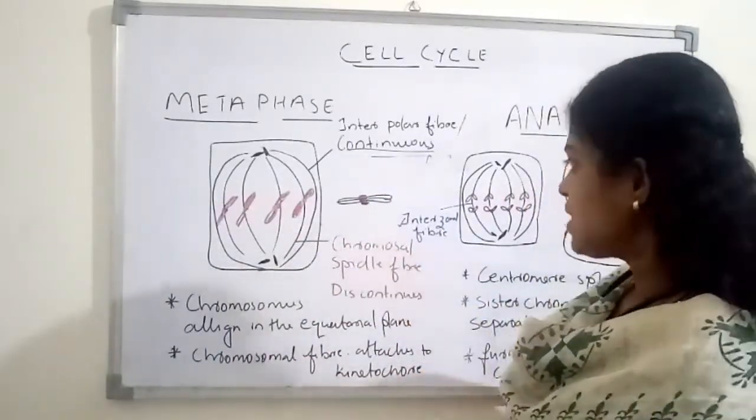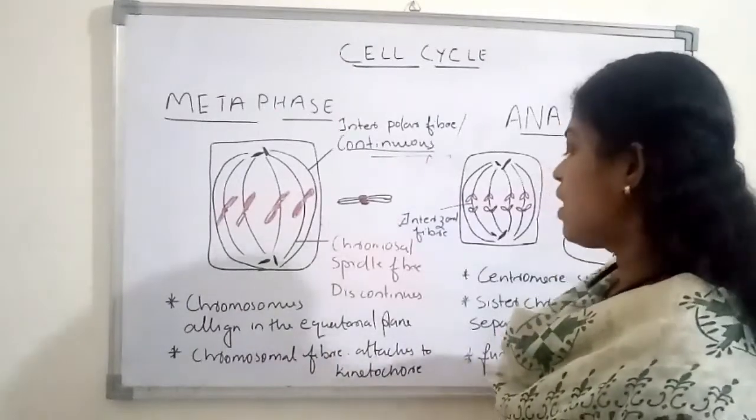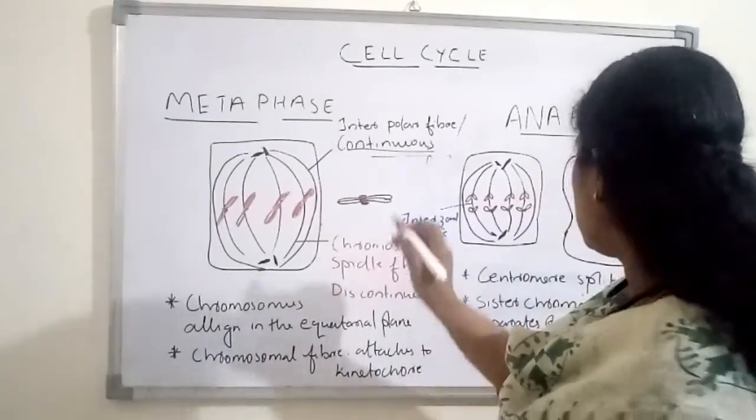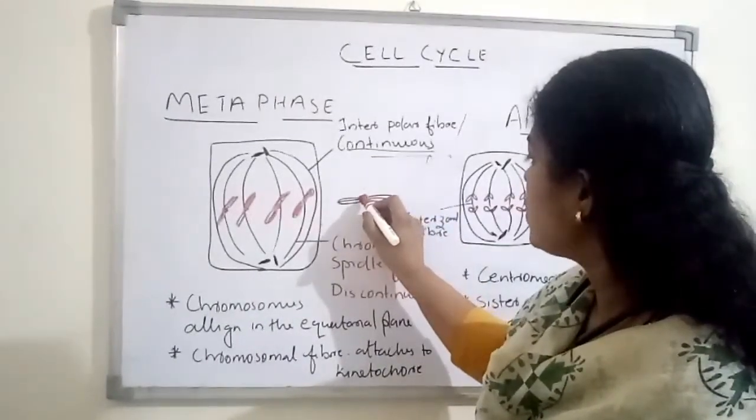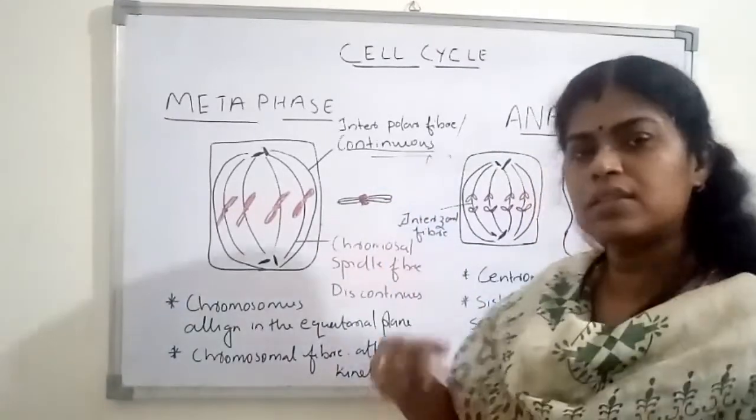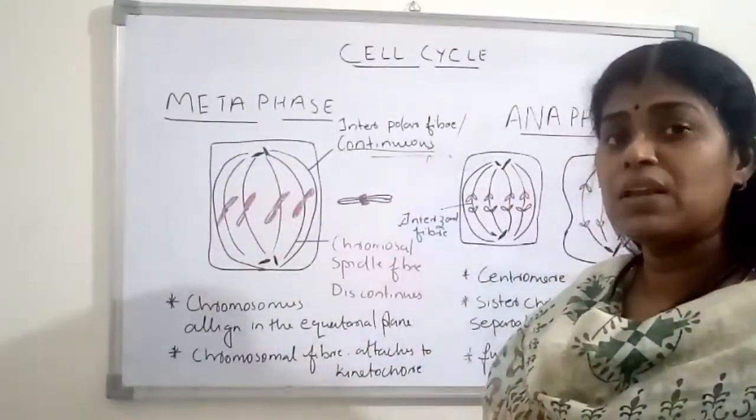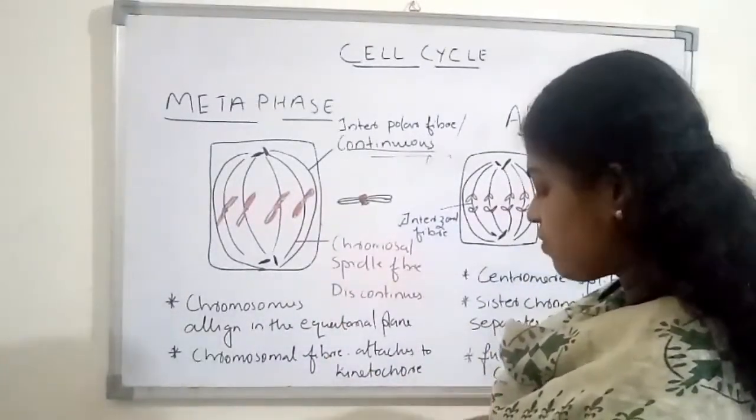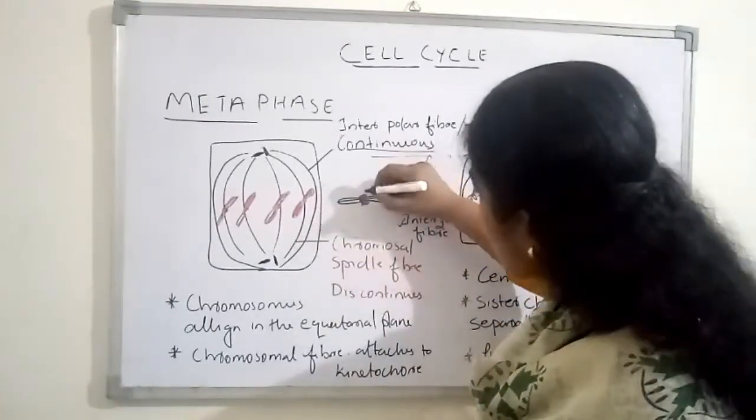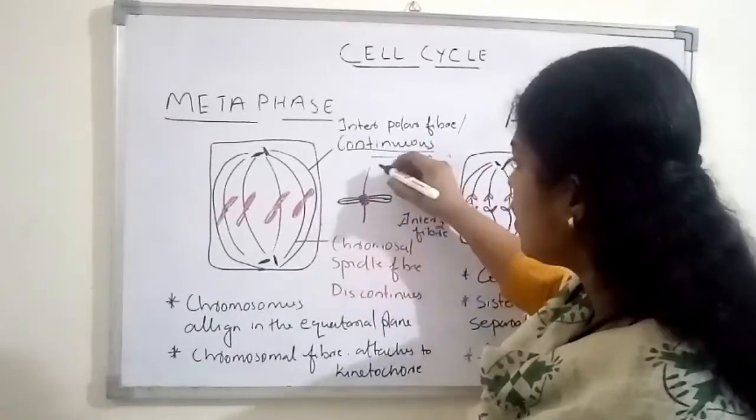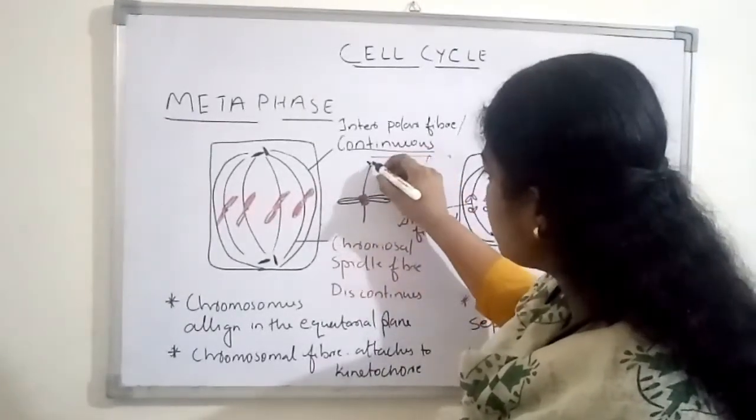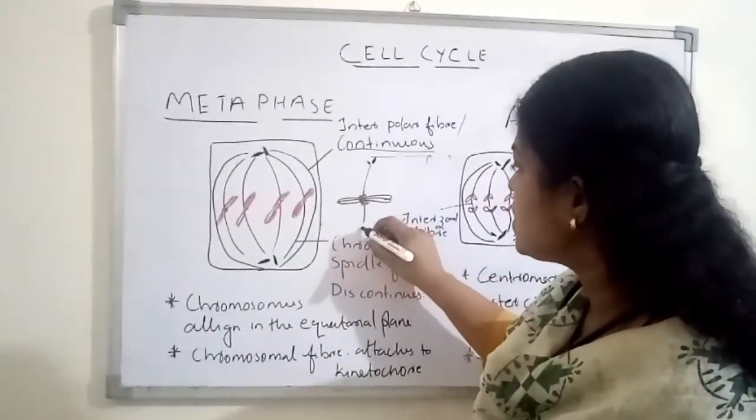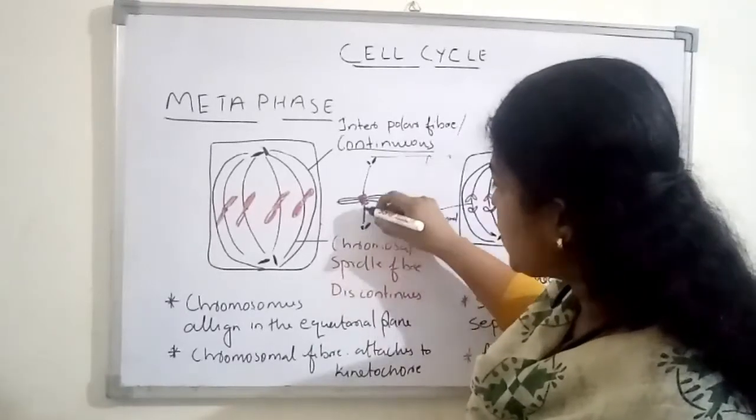See, in metaphase you can see that the spindle fibers are attached to the kinetochore. Kinetochore means there is a special region on the centromere on which the spindle fibers are attaching. The region of the centromere where the spindle fibers are attaching to the chromosome is known as the kinetochore, and the spindle fiber will get attached to the kinetochore. Like this it will get attached, and this is coming from where? It is coming from the centriole, from this pole.